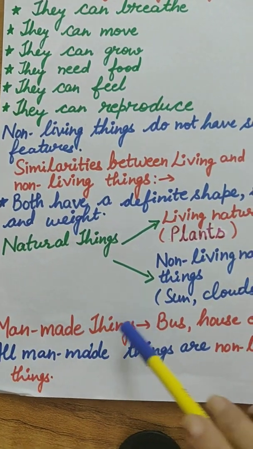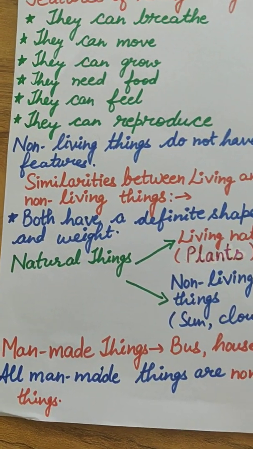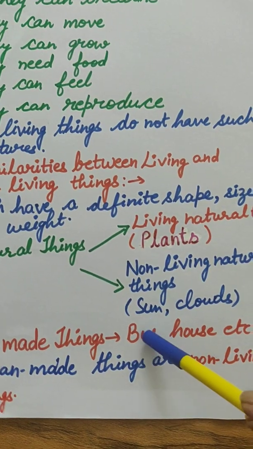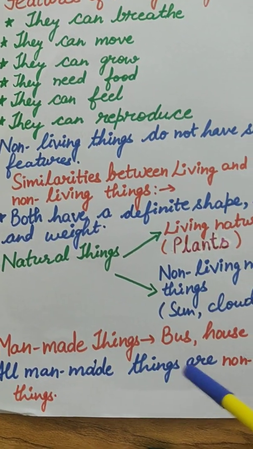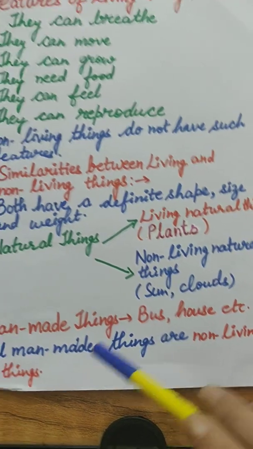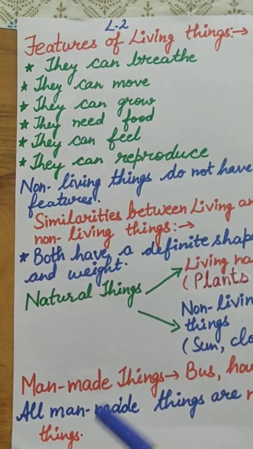And what are man-made things? Those which are made by man, for example a bus, a house, and so on. All the man-made things are non-living things.